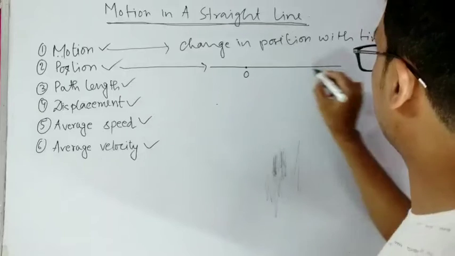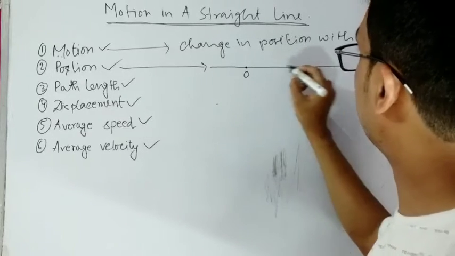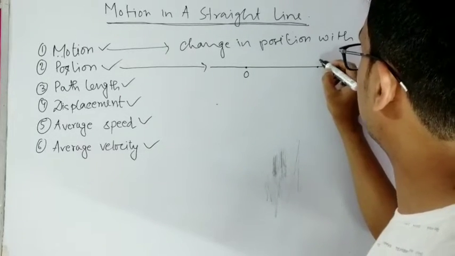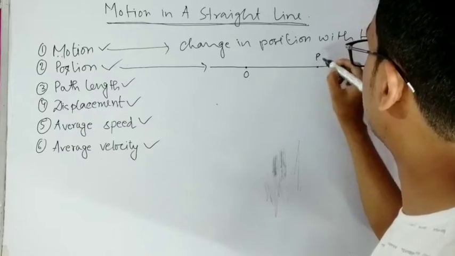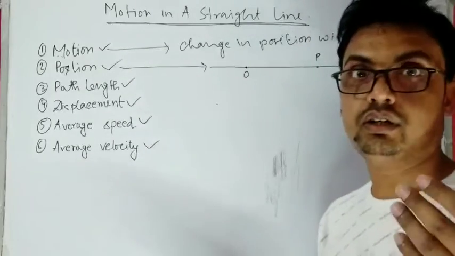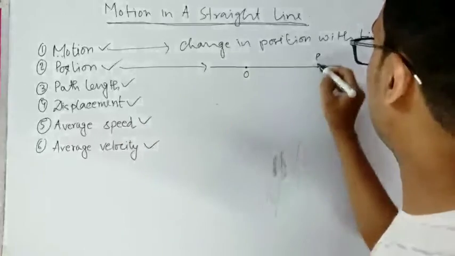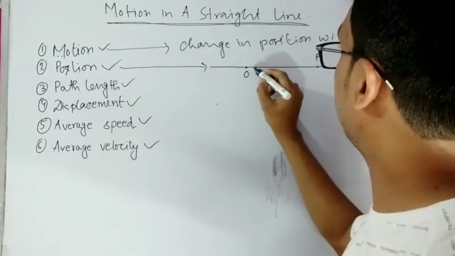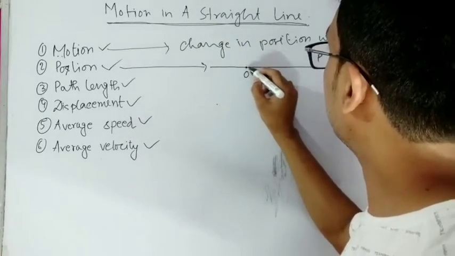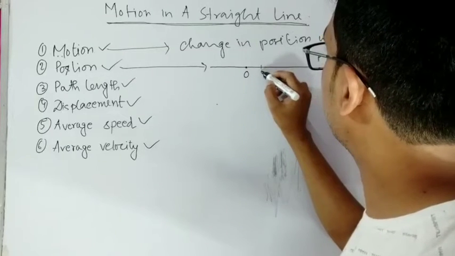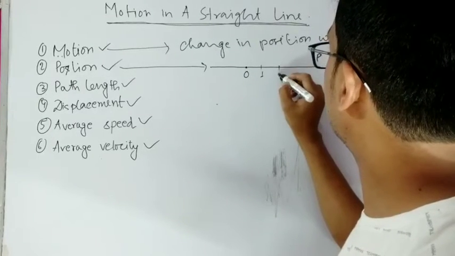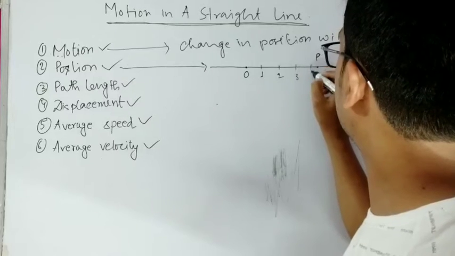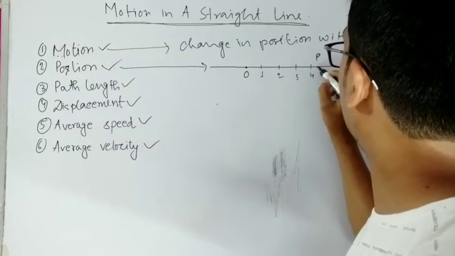So if the particle moves in this straight line, maybe that particle is in this position at some certain time, then we have to define unit length. Maybe this is 1 meter, this is 2 meter, this is 3 meter, this is 4 meter, and then this is 0.2 meter.